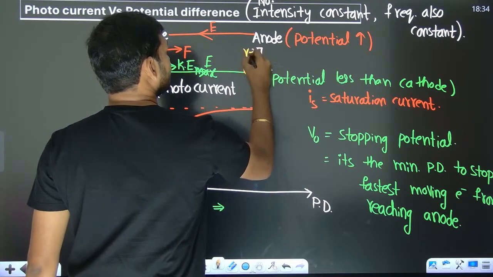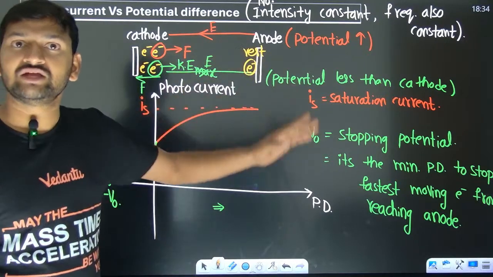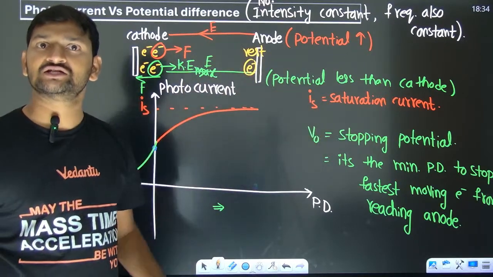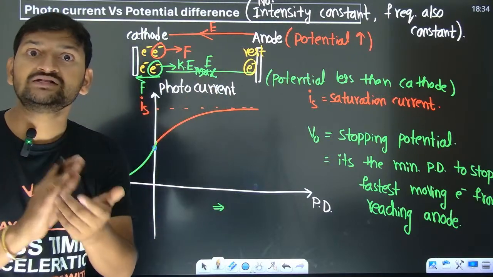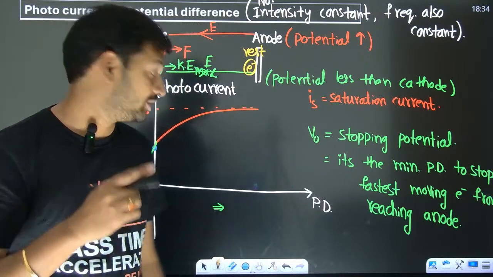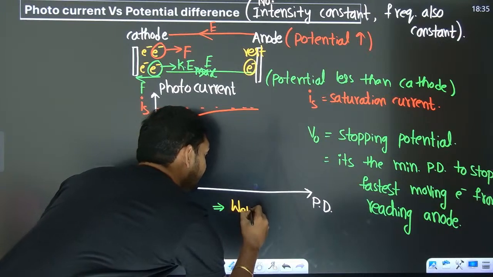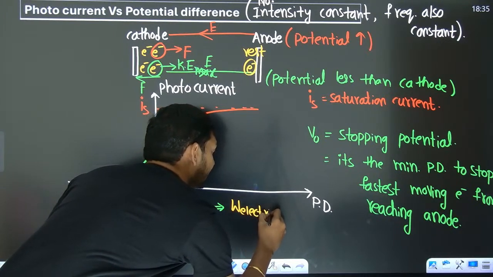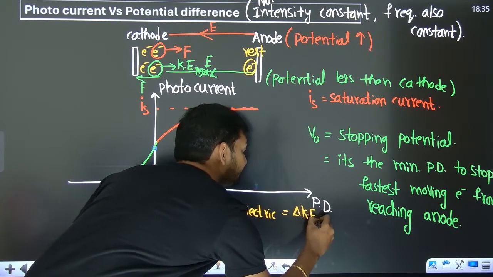It is just coming to rest before the anode plate. Then it turns back. So the fastest moving electron is just stopped from reaching the anode plate. Now if you look at this electron, who is the one doing work on it? Electric field. Okay, work done by the electric field can be written as what? Change in kinetic energy, work energy theorem.